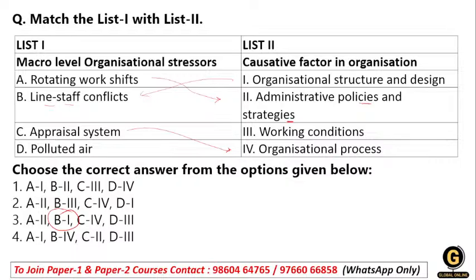Then we have working condition. This working condition you can relate with the polluted area. Ultimately this is talking about the physical environment, and it directly affects the environmental factors of the organization and also the employees' health. So that's why D is matched with the third one and C matches with the fourth one. So the right answer for this question is option number 3. This is the way you can answer this kind of question.